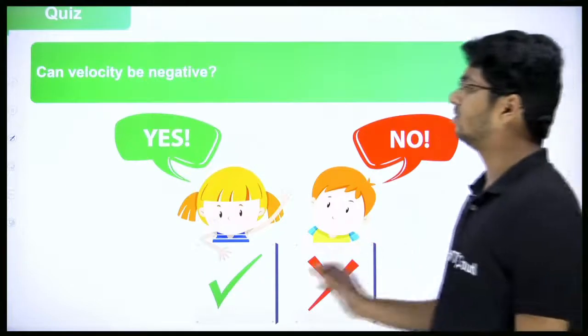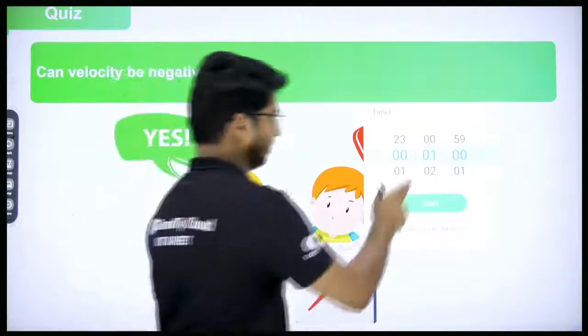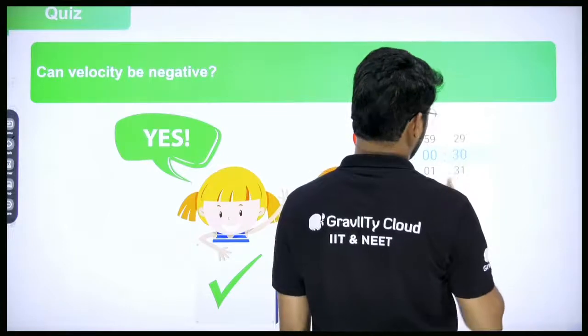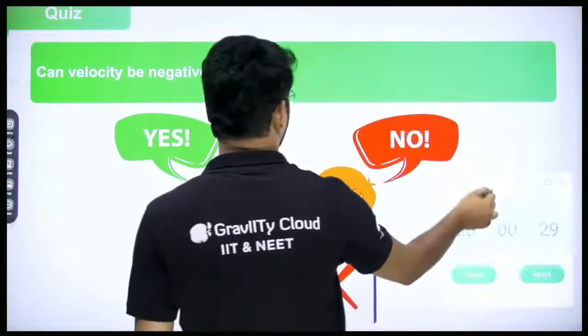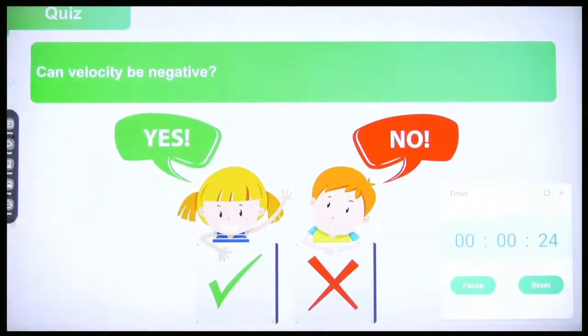A simple question for you, can velocity be negative? We discussed that already. So I'll give you 30 seconds of time. Please solve this, everyone. Can velocity be negative? Yes or no? Very simple question. We have been discussing about it. In the problems we discussed about it in one of the numericals. And just now I summarized it for you. So can velocity be negative?